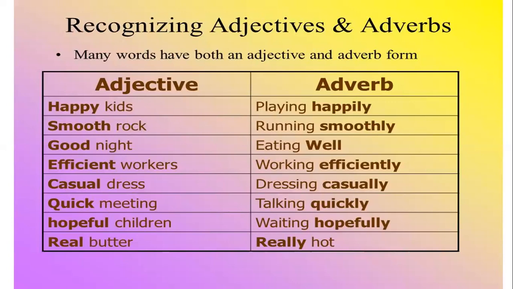Now, playing happily. What is this? Playing, running, eating, working. These all are the examples of what? These all are the examples of verb. And you can see that after these all, happily, smoothly, well, except the last miscellaneous example, we will discuss it later on. So here these have been used